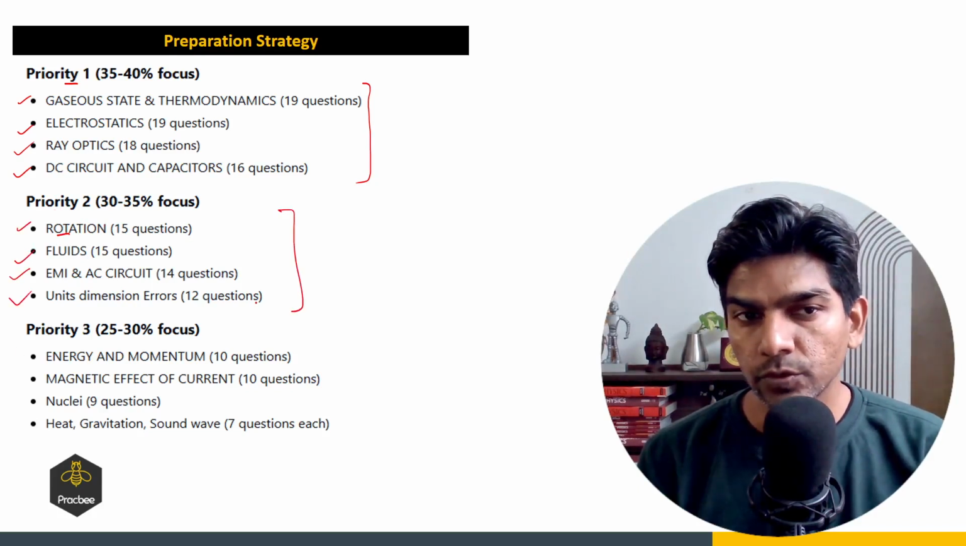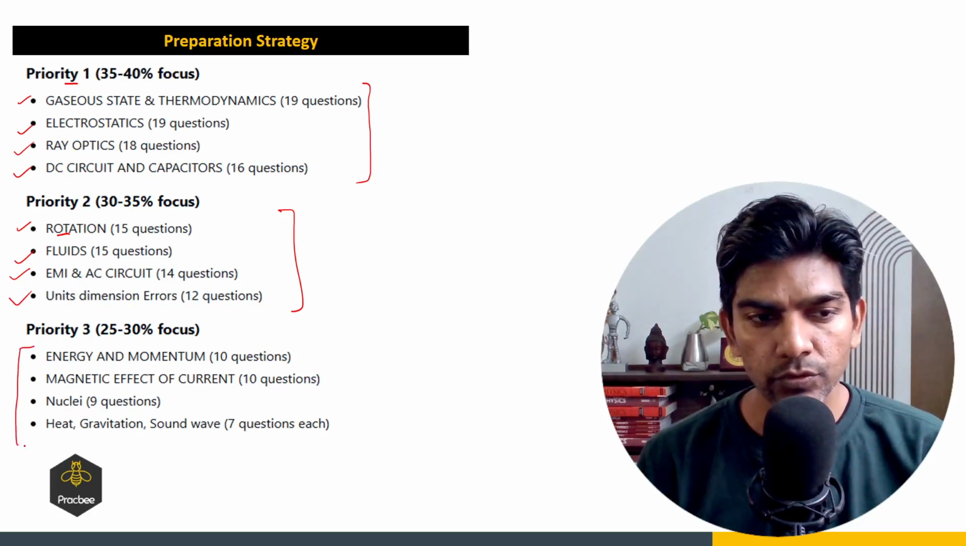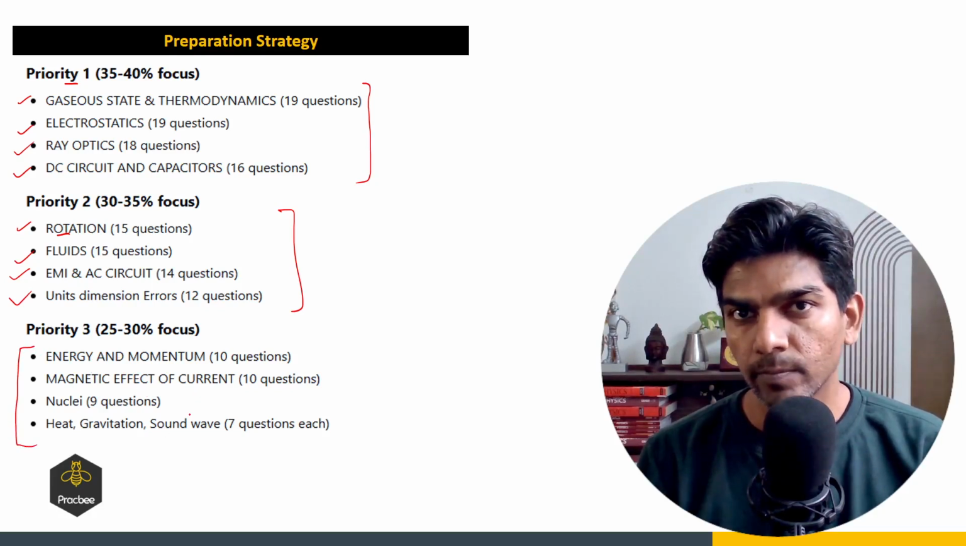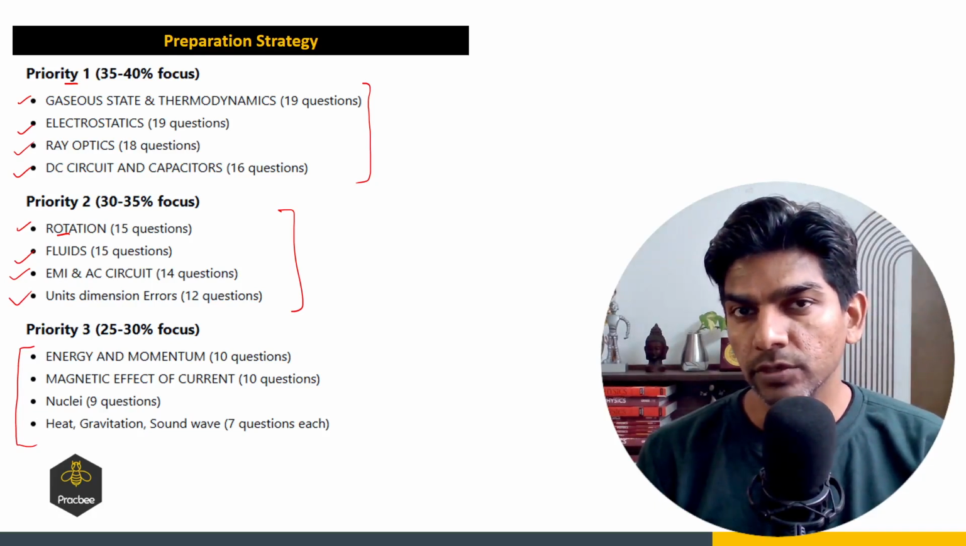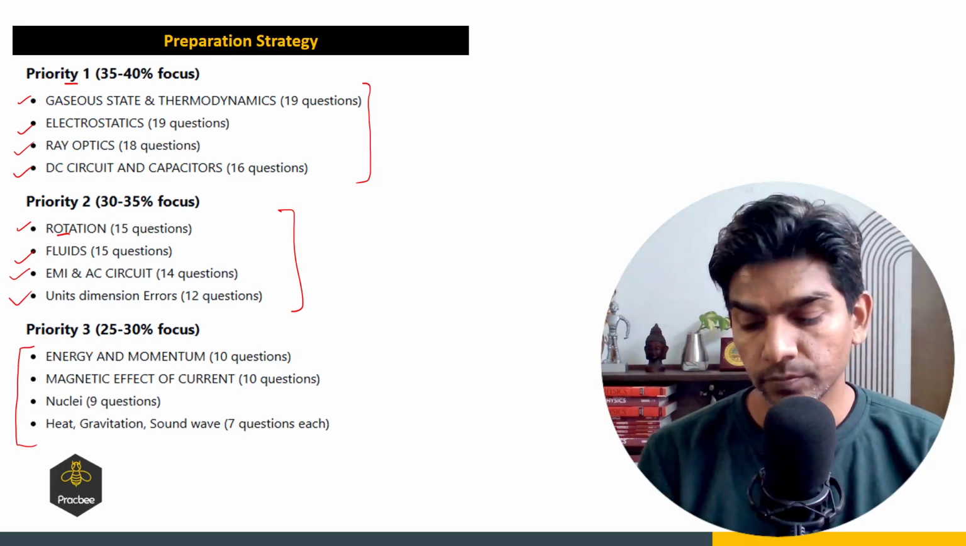Around 35% of your focus will be on this, and the rest of your focus will be on these 4 areas like energy and momentum, magnetic effect of current, nuclei, heat, gravitation and sound wave, right? Now, how much material is sufficient to get rank under 5000 or 1000? Now, let us see what you have to do.